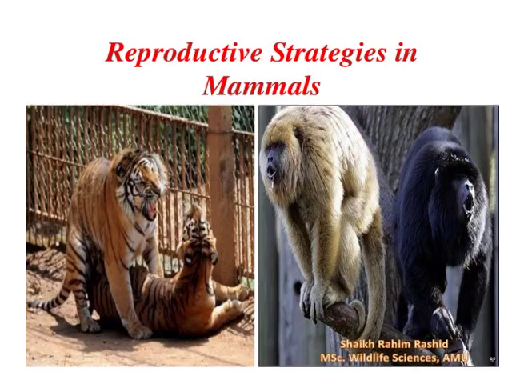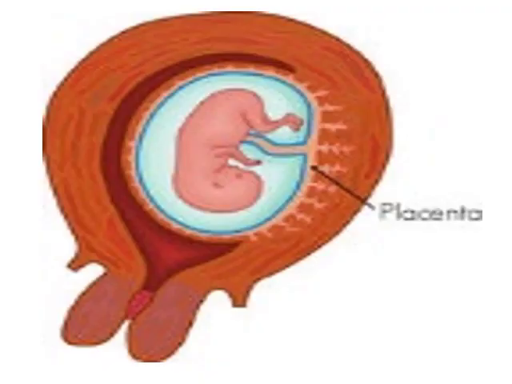Here you can see reproductive strategies in mammals. So animals will produce the new one inside the female. This one is the placenta. In this case, the embryo is produced by the female inside their uterus. And here is the placenta. The placenta is basically the combination of the uterus and the developing embryo tissues.